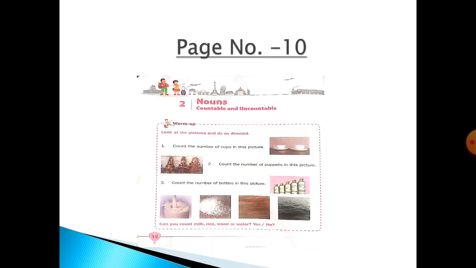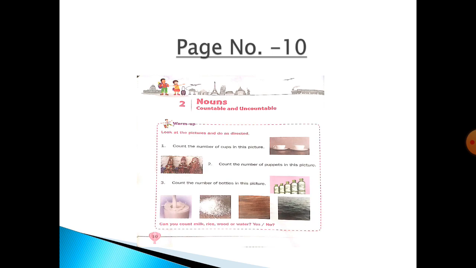Now, before proceeding further, let me quickly revise what are countable nouns and uncountable nouns. Countable nouns can be counted. They can be singular also and plural also. That means they can be one also and many. Remember that we use a or an with singular countable nouns.